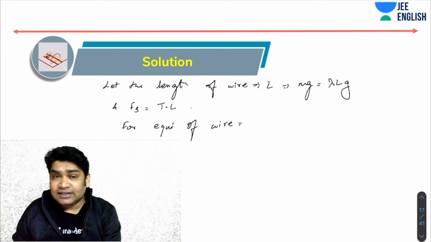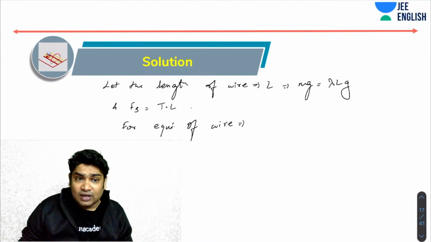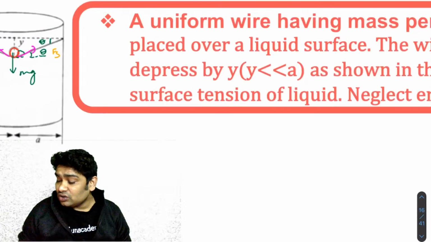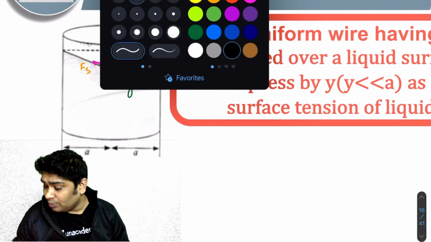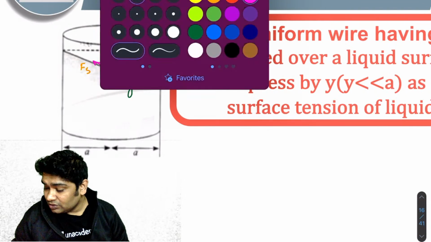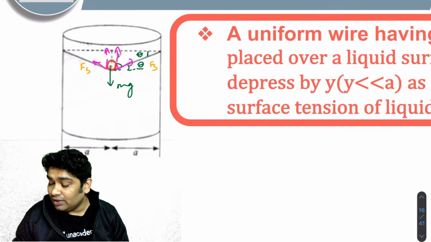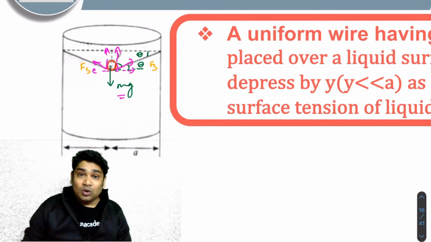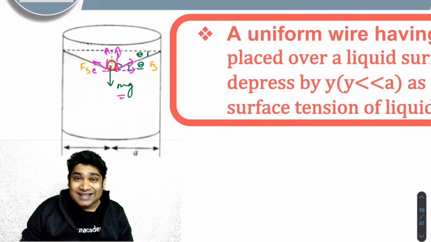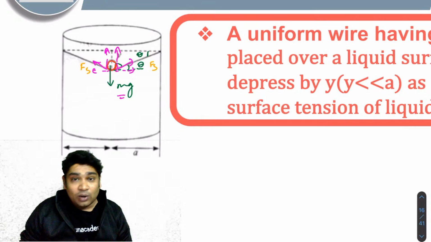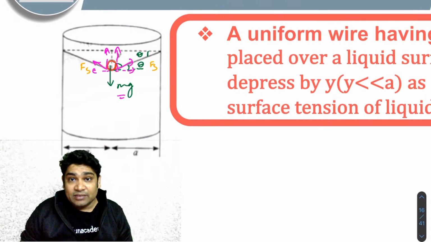what I can realize is that the net force in the vertical direction should be zero, and in the horizontal direction again. So I can resolve this force into two components, correct? If I resolve this into these two components, these two will balance the force of mg and these components will cancel each other out. So all I need to do is make sure that the vertical component of the surface tension force is able to balance the mg.